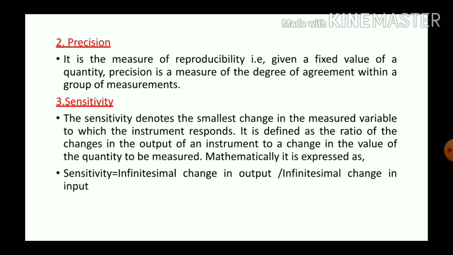Next term is sensitivity. Sensitivity denotes the smallest change in the measured variable to which the instrument responds, and it can be expressed in other ways. It is the ratio of change in output to change in input. Mathematically, sensitivity is equal to infinitesimal change in output divided by infinitesimal change in input.